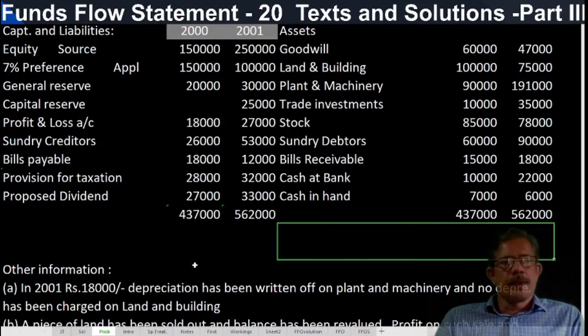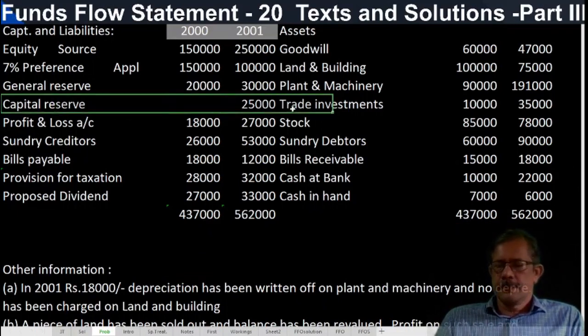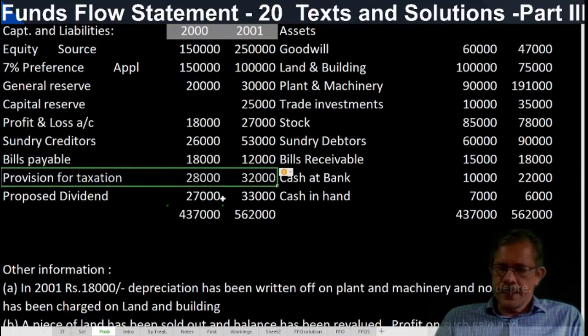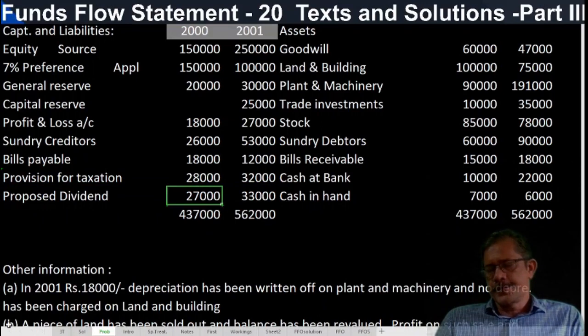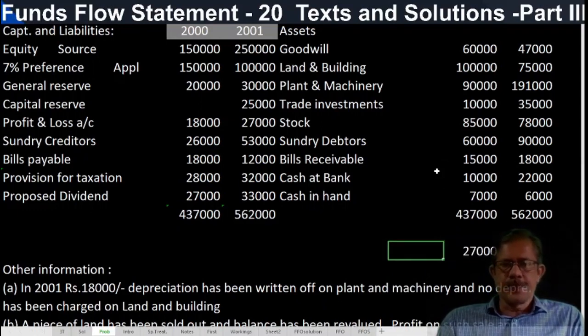Then capital reserve, non-current. Bills payable, current liability. Provision for taxation, we can treat it as current as well as non-current. Proposed dividend, we can treat it as current as well as non-current. In either case, only here 6,000 will be the difference. And this will be shown as an application, 27,000. So application side increased by 27,000.